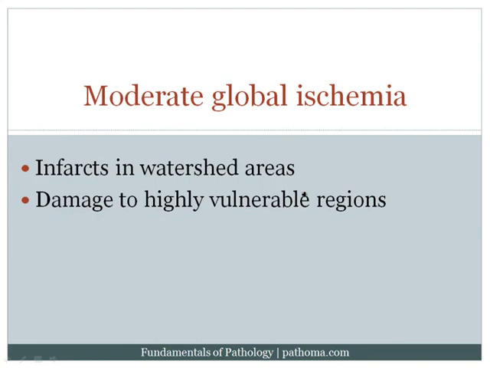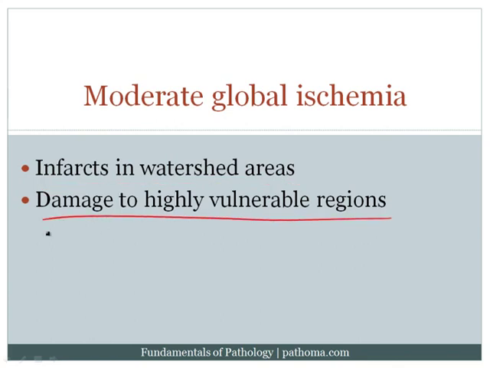With moderate global ischemia, you get infarcts in watershed areas. The watershed areas are those regions that are fed by the very end of a circulation. So, for example, the region fed by the very end of the anterior cerebral artery or the very end of the middle cerebral artery. So these are watershed areas, and we can get infarctions in these areas with moderate global ischemia. In addition, we can get damage to highly vulnerable regions.